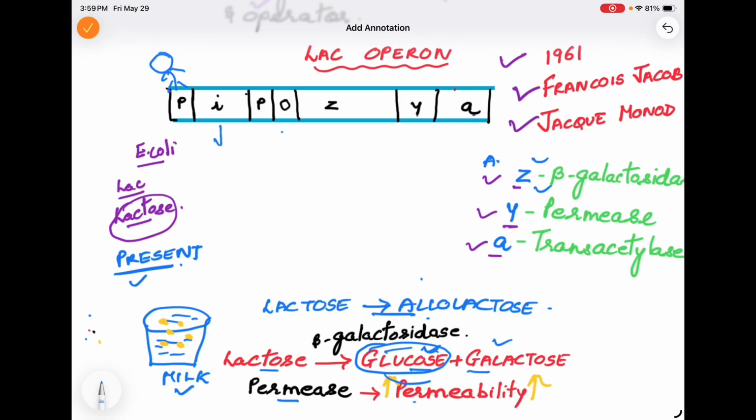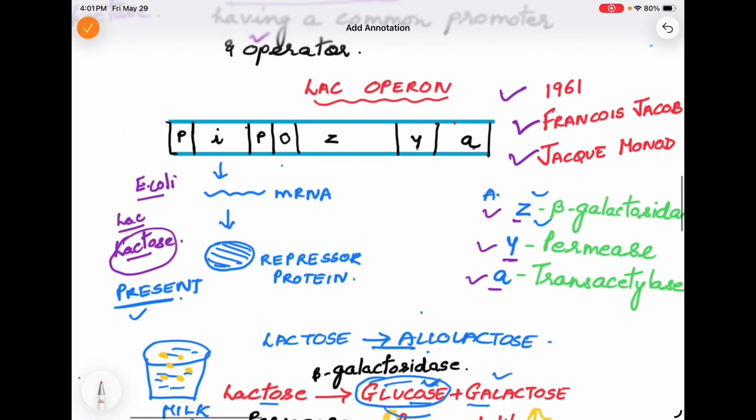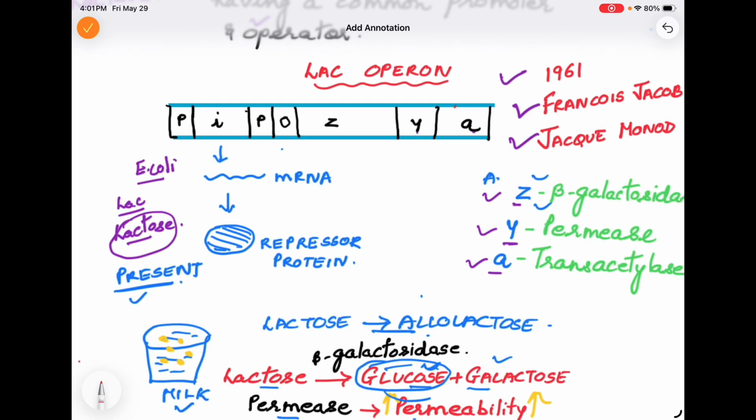Gene I will produce messenger RNA. Messenger RNA will form a repressor protein. Till now it is the same as earlier, when lactose was absent, then also a repressor protein was formed. So now the repressor protein is formed. Till now the process is the same.